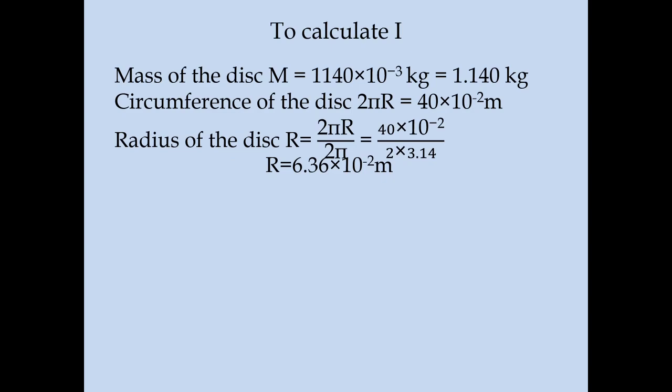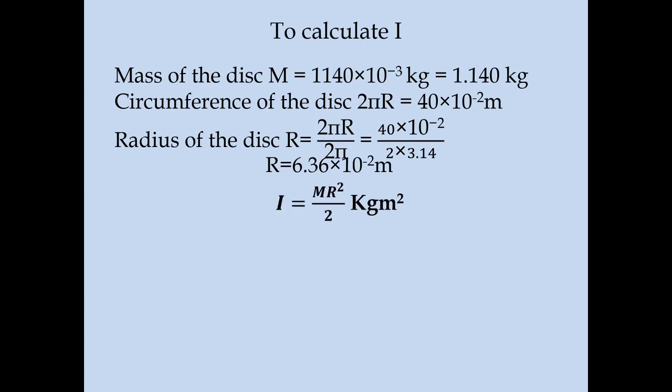To get the radius of the disc, r is equal to the circumference divided by 2 pi, that is 40 divided by 2 into 3.14. Dividing this, you will get 6.36 into 10 power minus 2 meters.